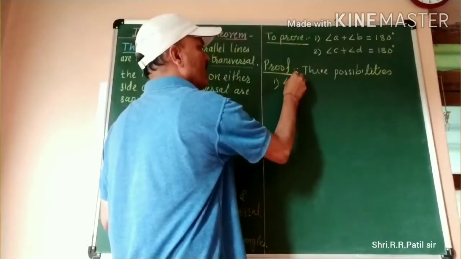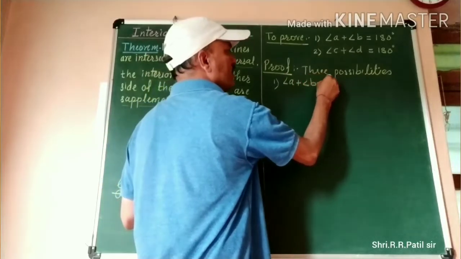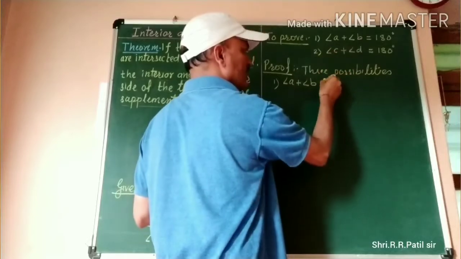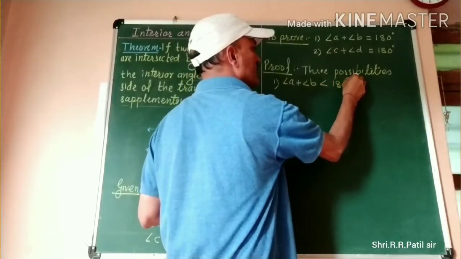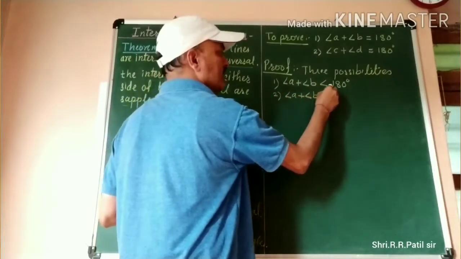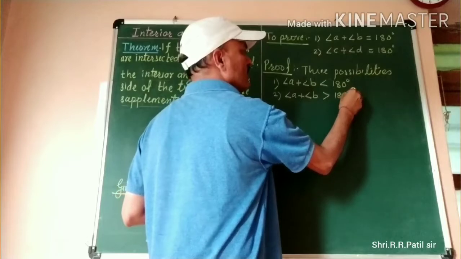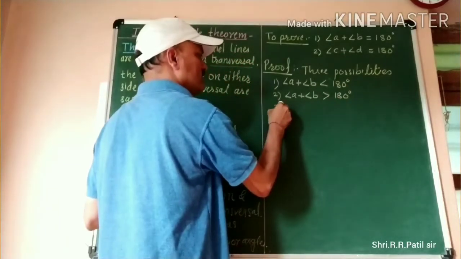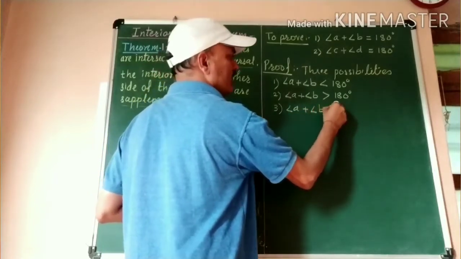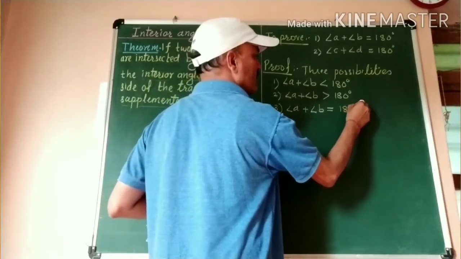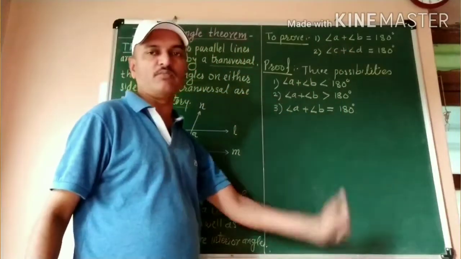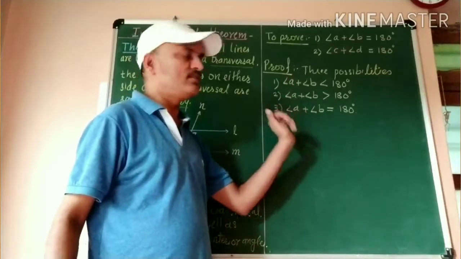First possibility: angle A plus angle B is less than 180 degrees. Second: angle A plus angle B is greater than 180 degrees. And the third possibility: angle A plus angle B is equal to 180 degrees. Regarding the sum of interior angles, these three possibilities arise.